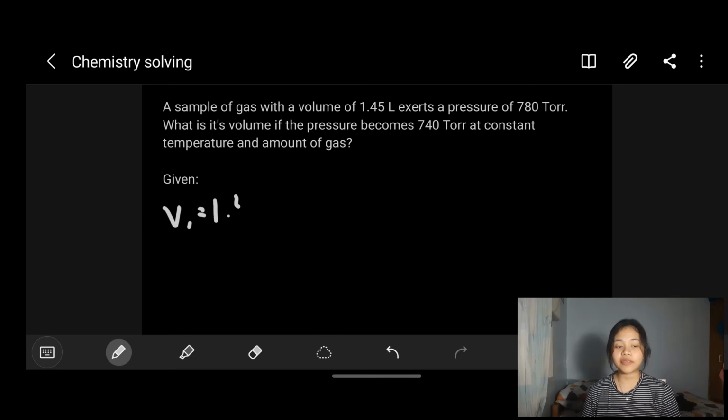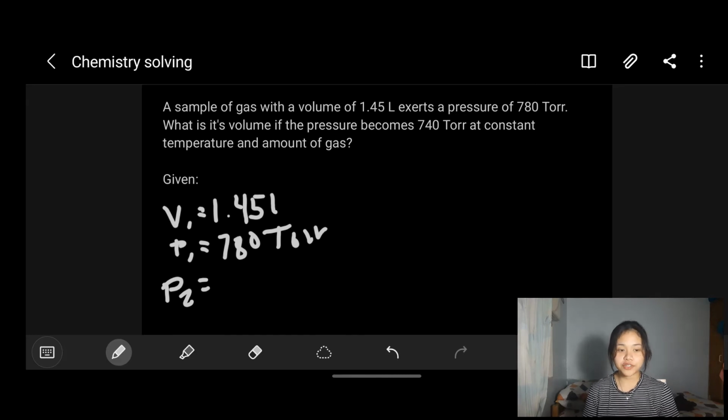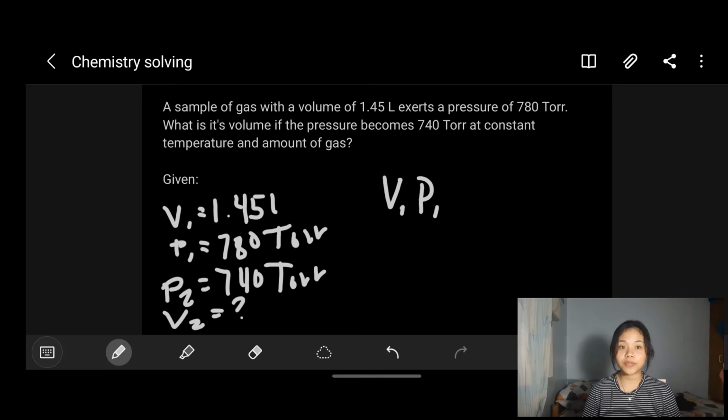First we have 1.45 liters, which is the initial volume, and then the initial pressure, which is 780 torr. The next is the final pressure, which is 740 torr, and what we're looking for here is the final volume. So what we're going to do is get the mathematical equation of Boyle's law, so it is P1V1 = P2V2.